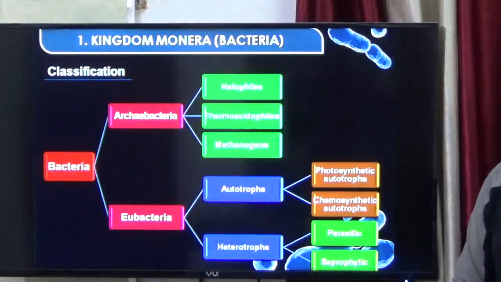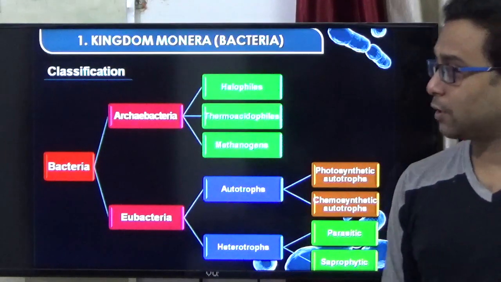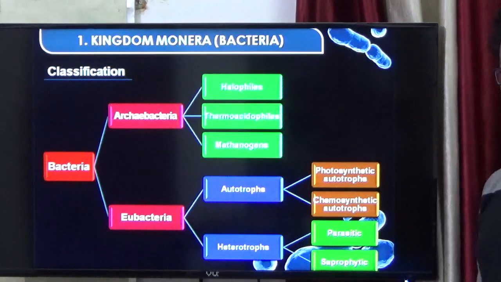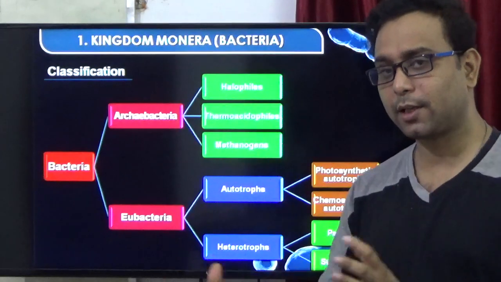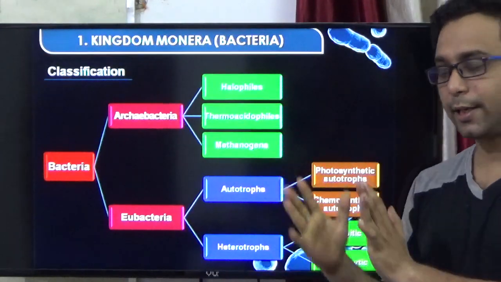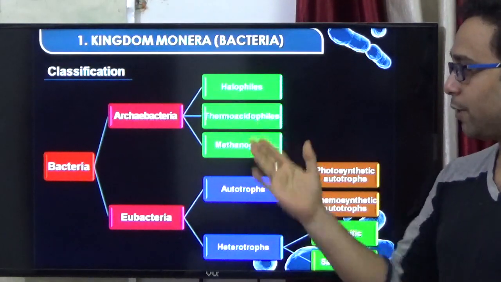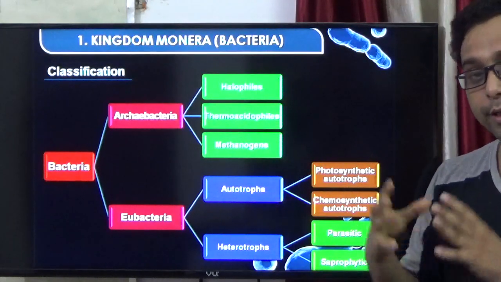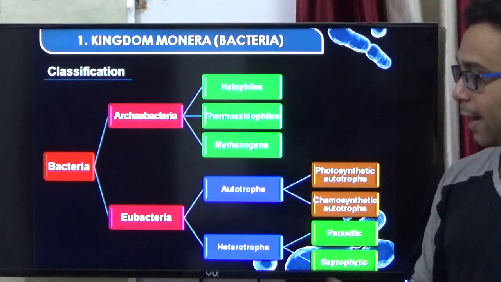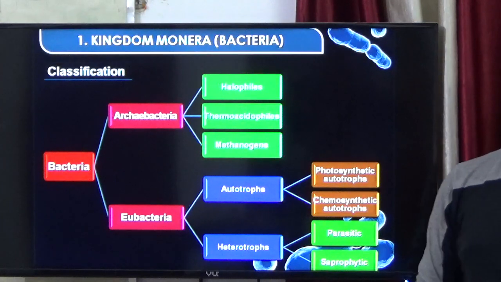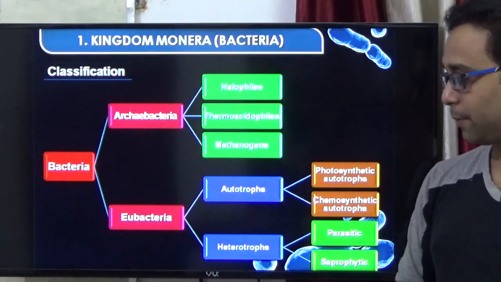Now we classify the bacteria according to their different groups: archaeobacteria and eubacteria. Archaeobacteria, that means they are present in harsh environments. They are of three types: halophiles, thermoacidophiles, and methanogens. We will discuss the details about that. And the eubacteria are of two types: autotrophic or heterotrophic.